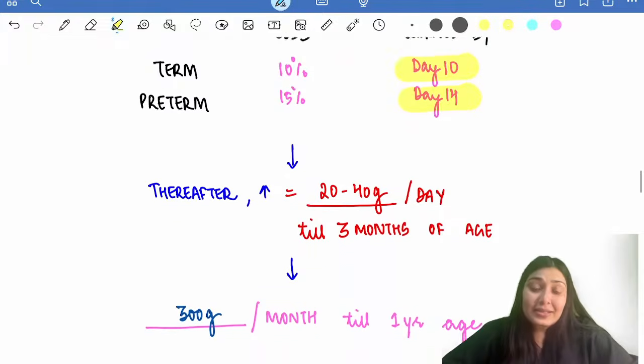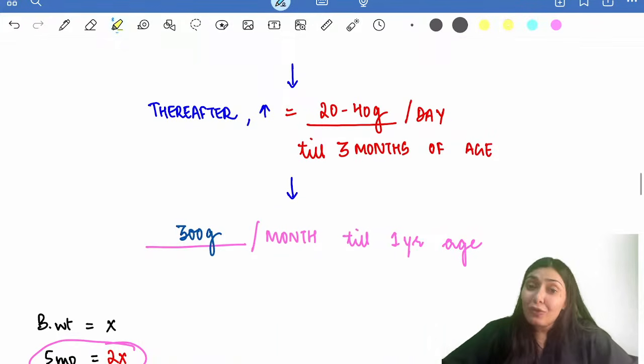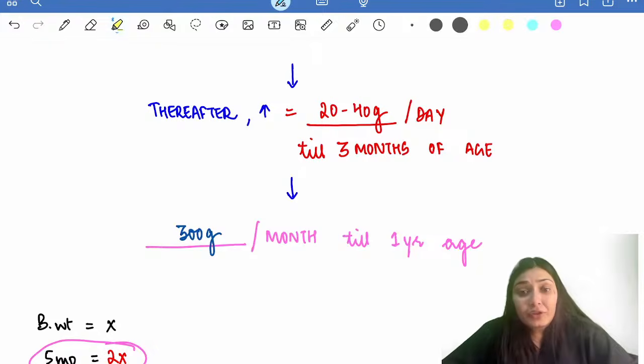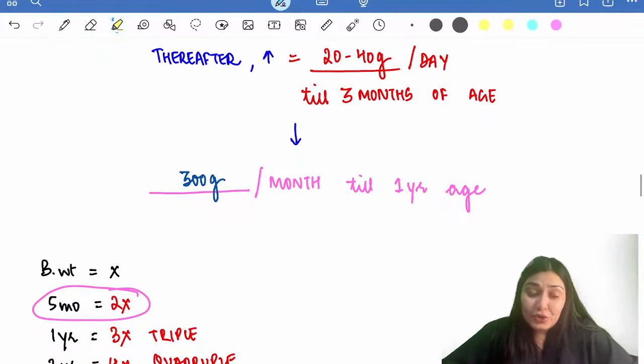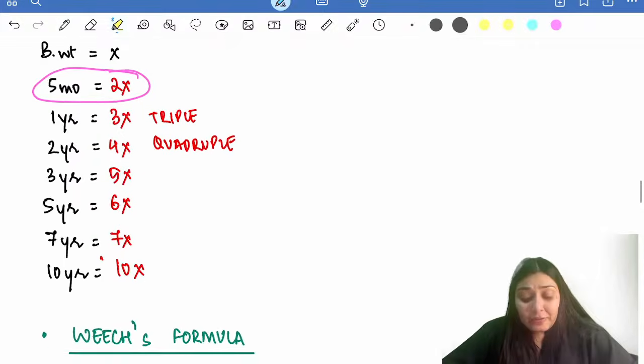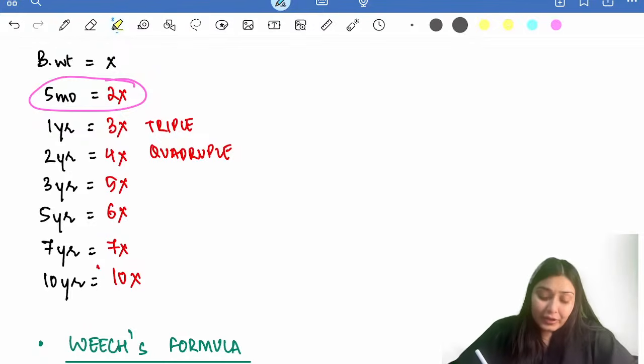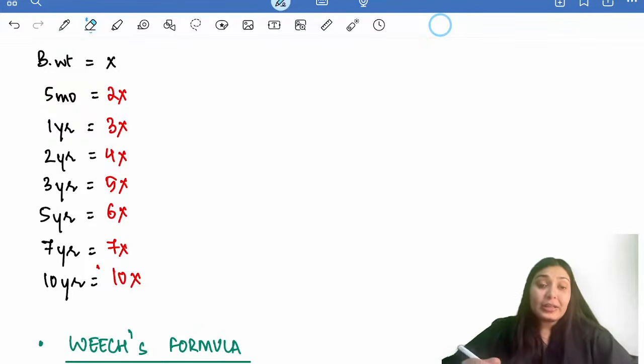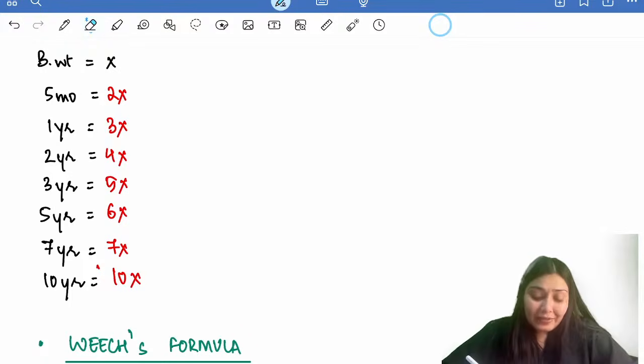Thereafter, there is increase in the weight. How much increase? 20 to 40 grams per day till 3 months of life. And after 3 months, 300 grams per month till 1 year of age. We also have a ready reckoner with us. What is this ready reckoner? If you know the weight at birth, then we have the simple trick to derive weight at different ages.